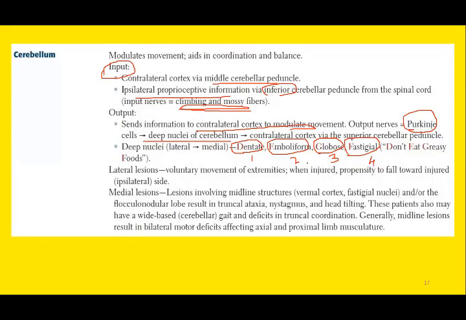And remember the mnemonic, lateromedially: don't eat greasy food. Dentate, lateralmost; medial to dentate is emboliform; medial to emboliform is globose; and the fastigial nucleus is the medial most nucleus. So lateromedially, don't eat greasy food. These are the deep cerebellar nuclei which receive the signal from the Purkinje cells.